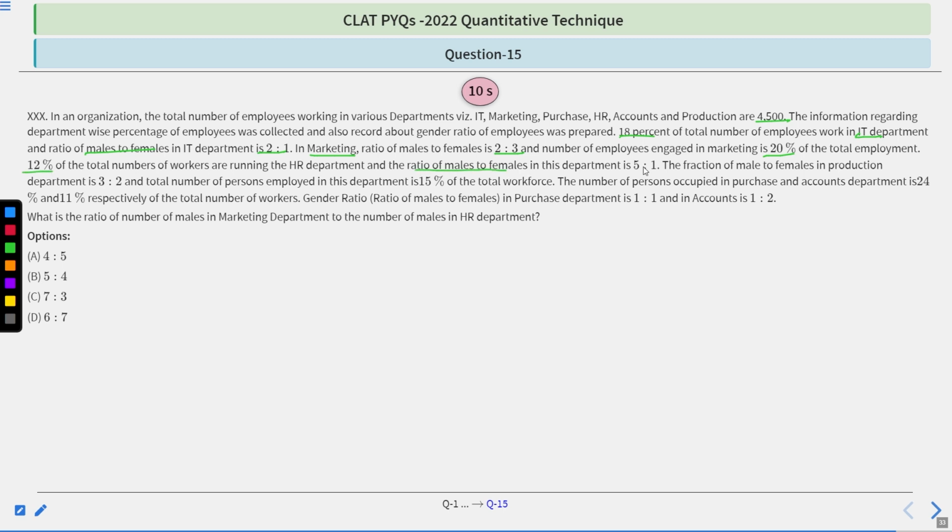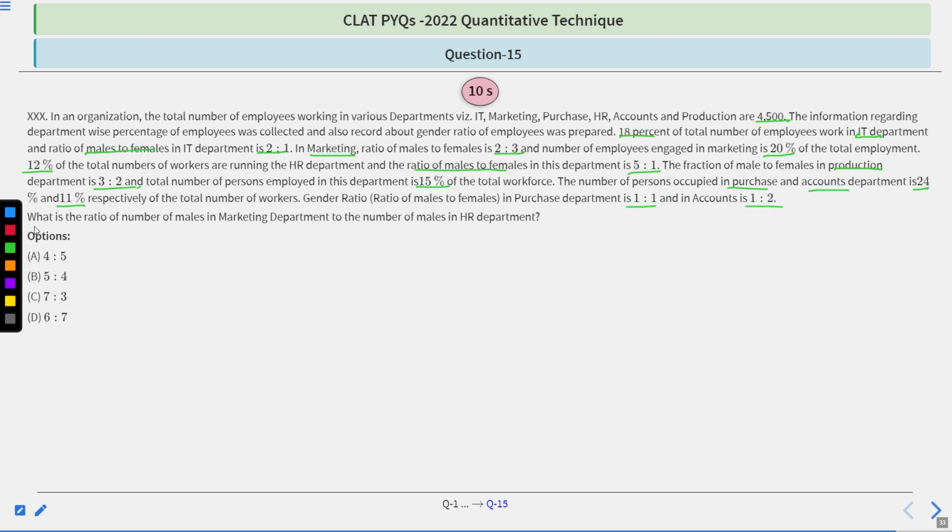Ratio male to female 5:1. In production department, total number of employees 15%, ratio is 3:2. In purchase department, employees 24%, ratio 1:1. In accounts department, employees 11%, ratio 1:2.